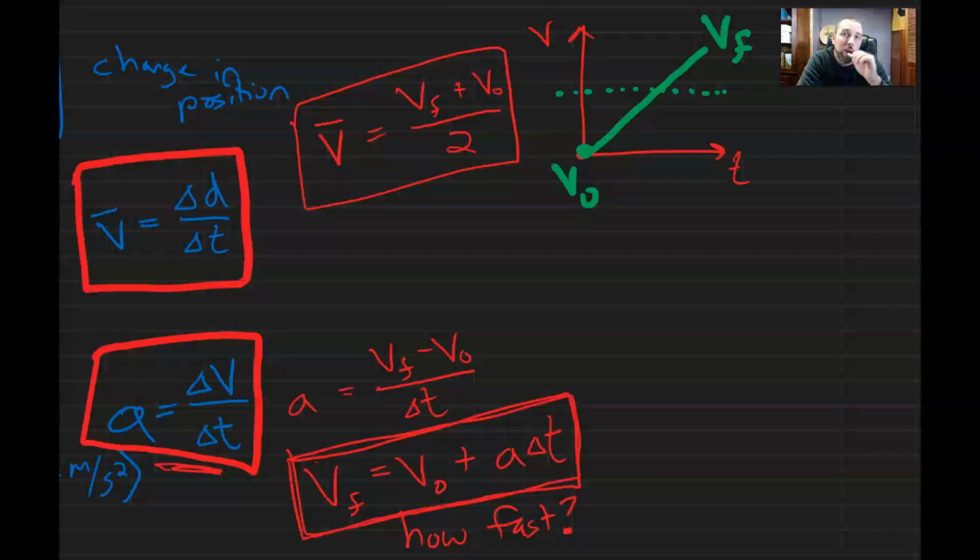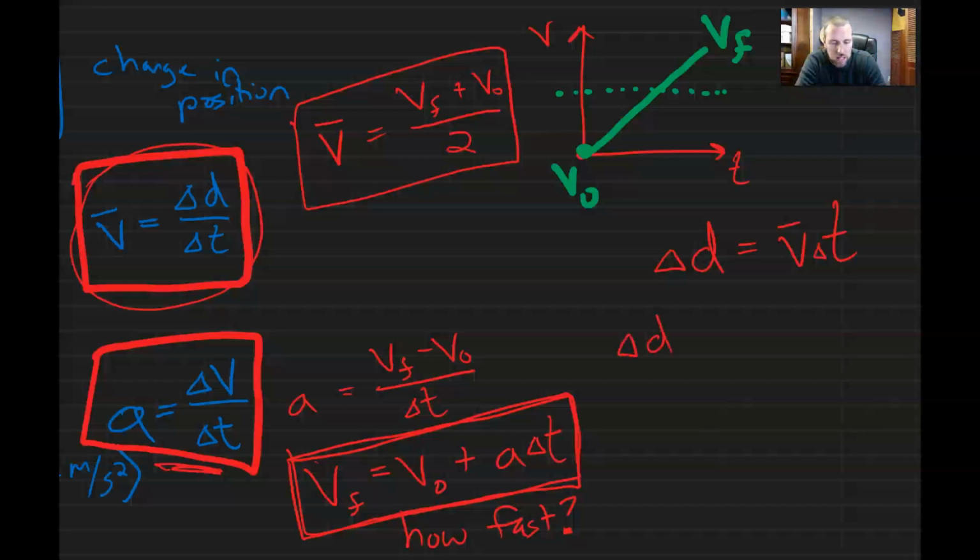Last but not least, we need displacement. So before, if we wanted displacement, we have a relationship here with average velocity, and that would work. All right, so we want the displacement, we rearrange, do a little bit of algebra, we can do average velocity times that change in time. Great, that'll give us displacement. But what if I'm accelerating? Or what if I don't know the average velocity or don't know the final velocity? So in that case, we have a little bit lengthier version.